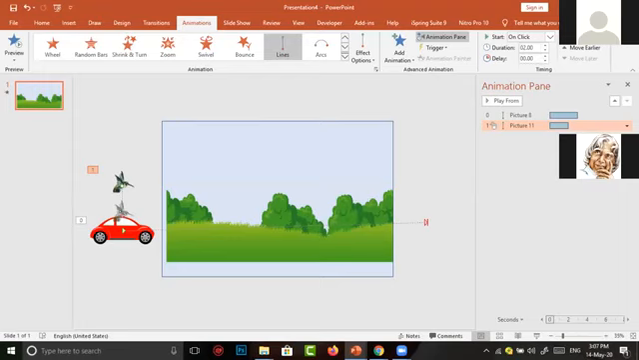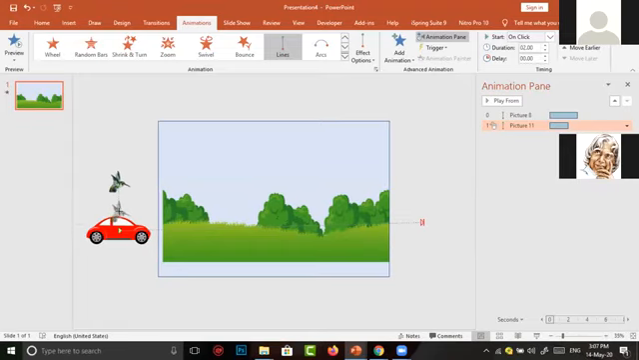I want to make to fly the car. I wanted to make the bird to fly from left to right. Just click on red dot. Simply drag the bird to the right of my slide.